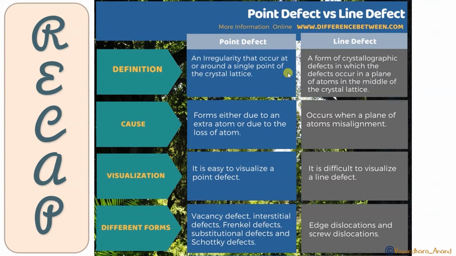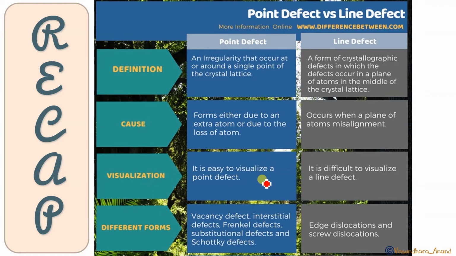So let's do the recap very quick way. Definition: if we talk about the point defect and the line defect. Point defect: irregularity that occurs at or around a single point of crystal lattice. In this case, through one plane it will be. Yes. Causes from either due to an extra atom or due to loss of atom. या तो extra atom आ जाएगा या फिर atom lose हो जाएगा. Line defect occurs when a plane of atoms is misaligned. एक पूरा plane ही misalign हो जाता है.